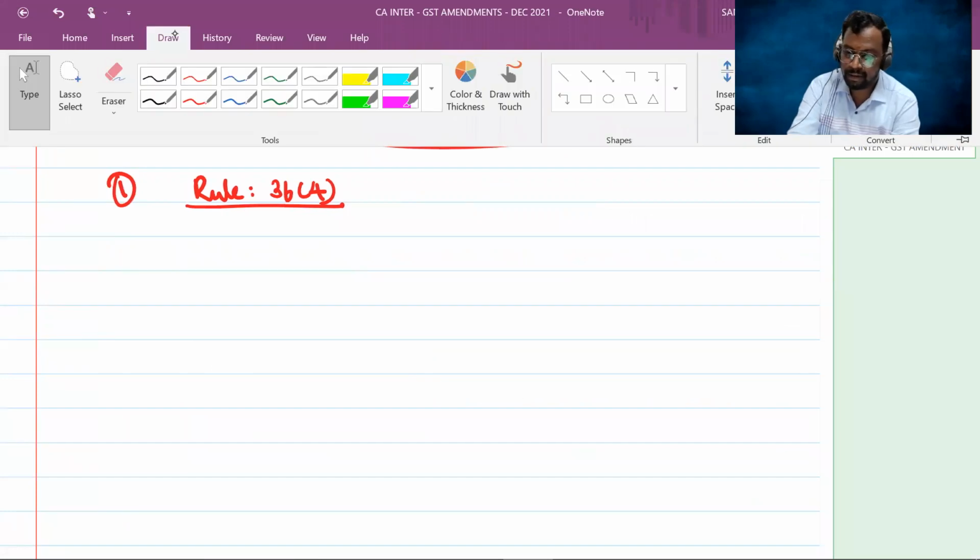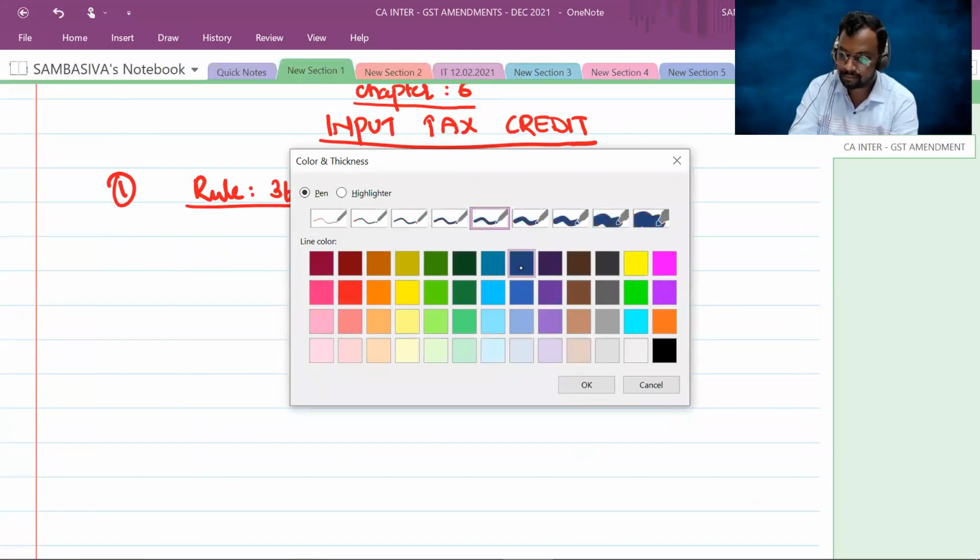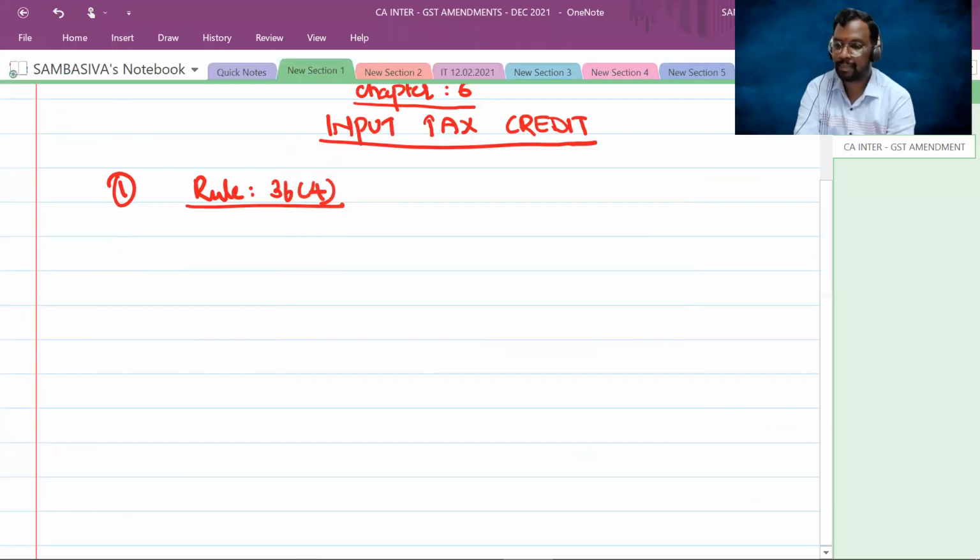Let's take an example. Input tax credit as per my books, let us assume, is 1 lakh.